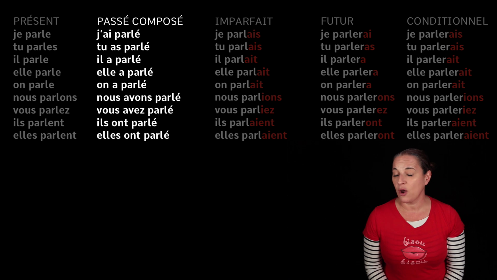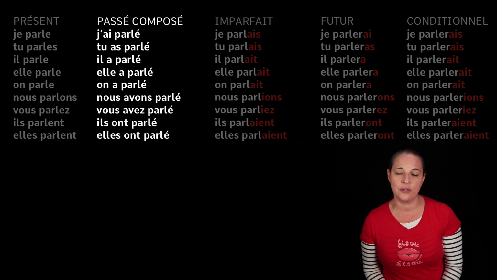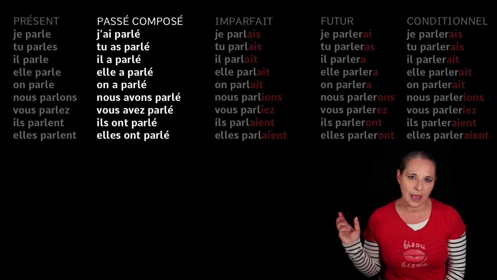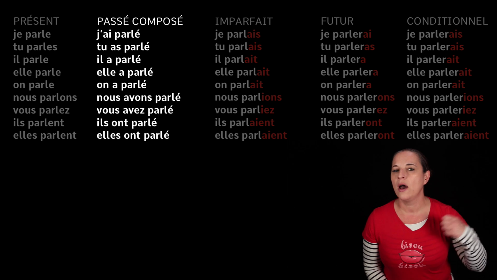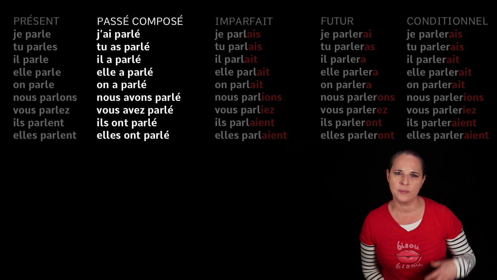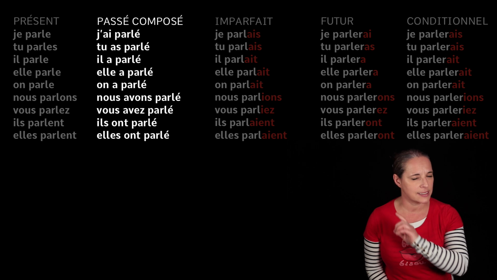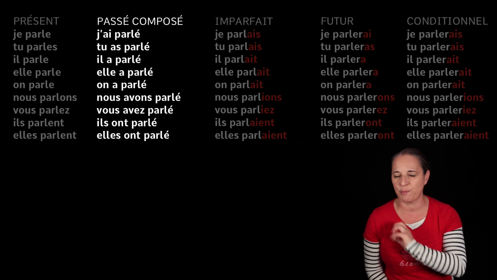Now remember that when using the passé composé, you can either use the auxiliary verb avoir, which is this case here, or être, okay, for movement verbs and reflexive verbs. But it doesn't apply for here today with parler.